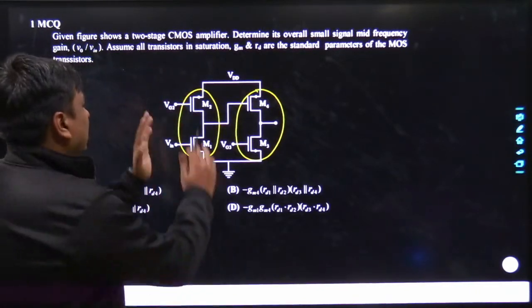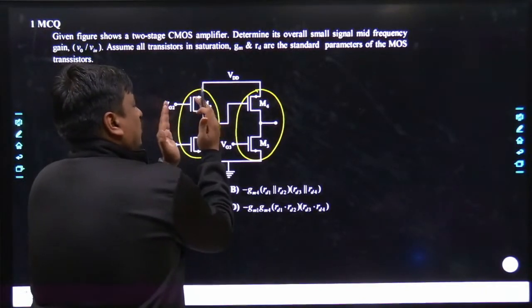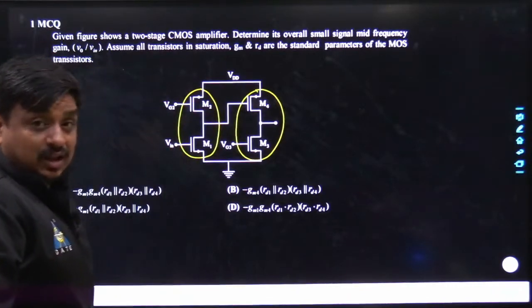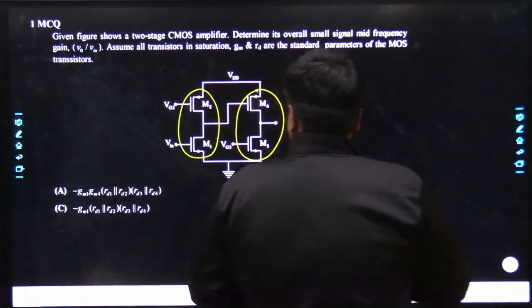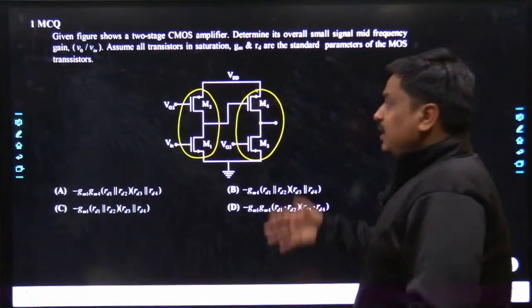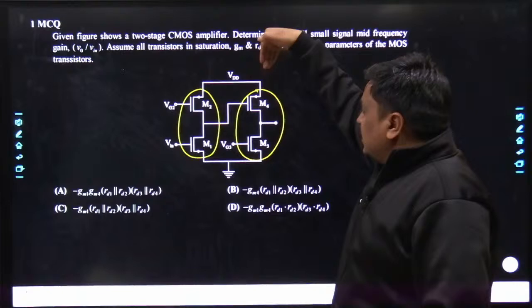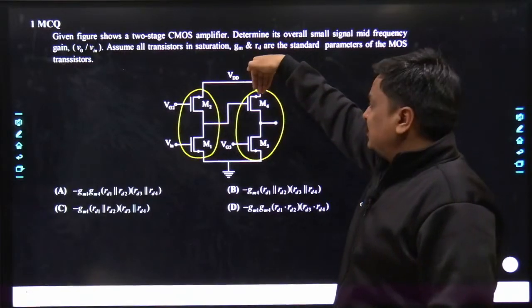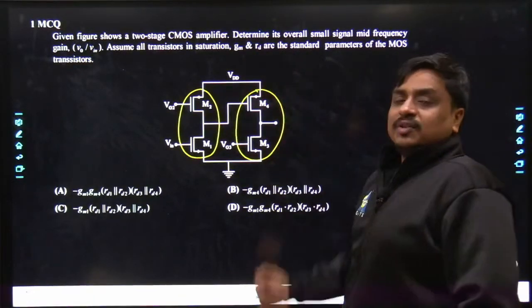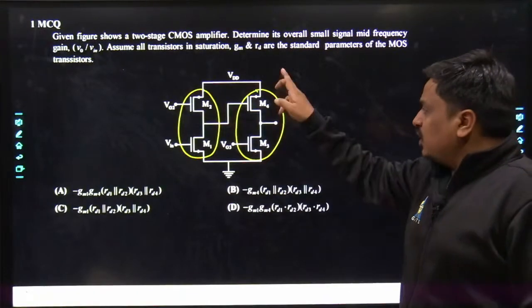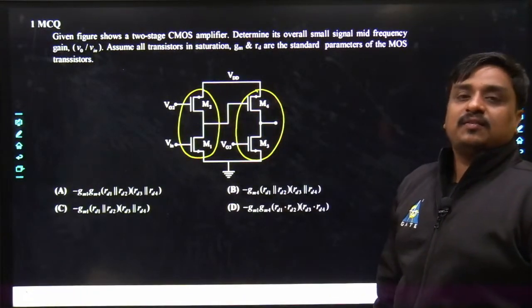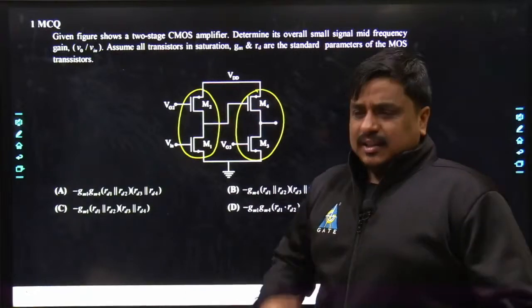So by default, the combination of these two MOSes makes a CMOS. Similarly, if we focus on M3 as well as M4, again it's a combination of another CMOS. Why? Because the first MOS is a type of PMOS, the second MOS is a type of NMOS, and they are connected in series. Many of us would question this terminology.